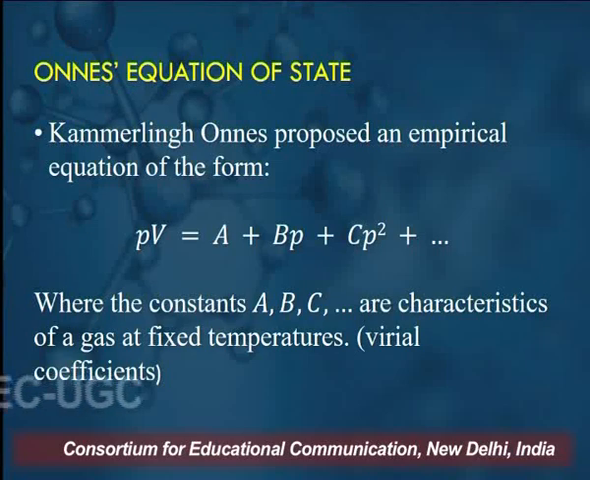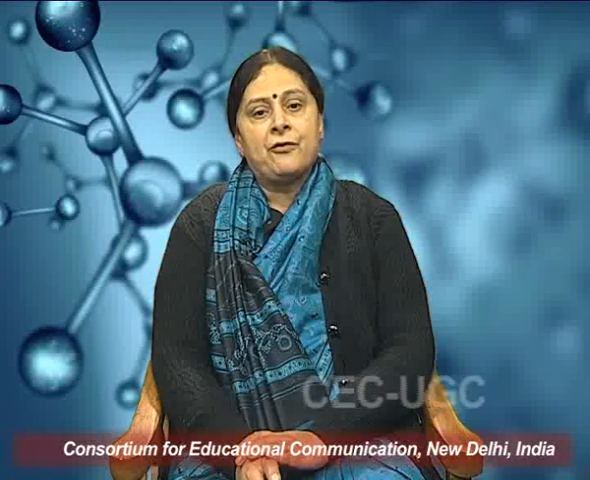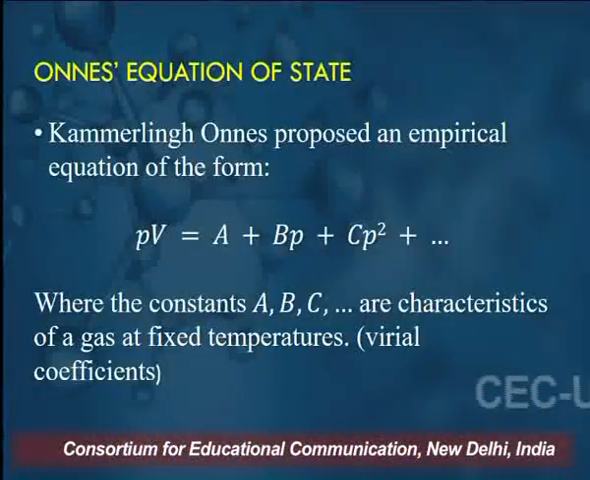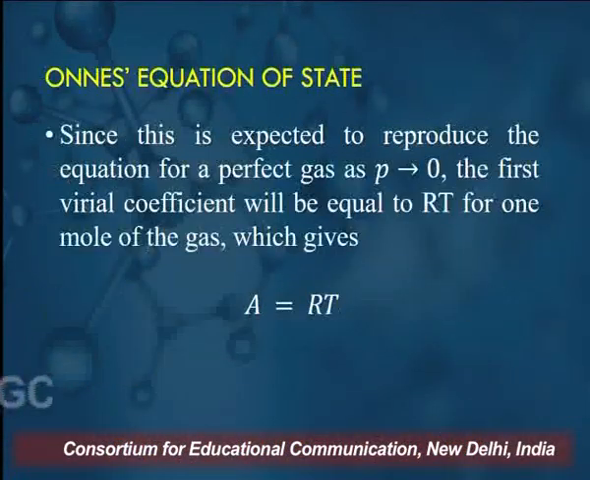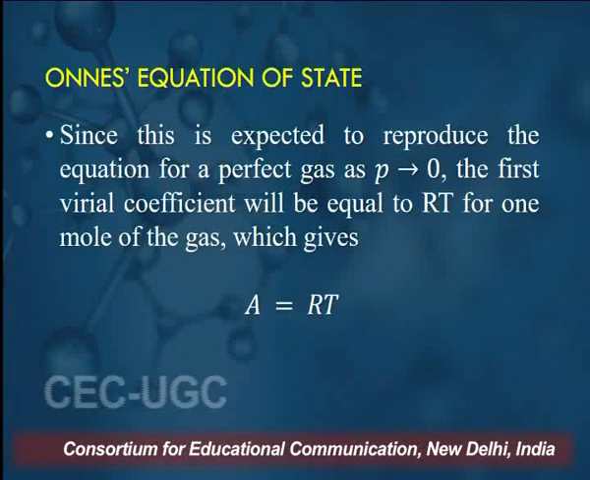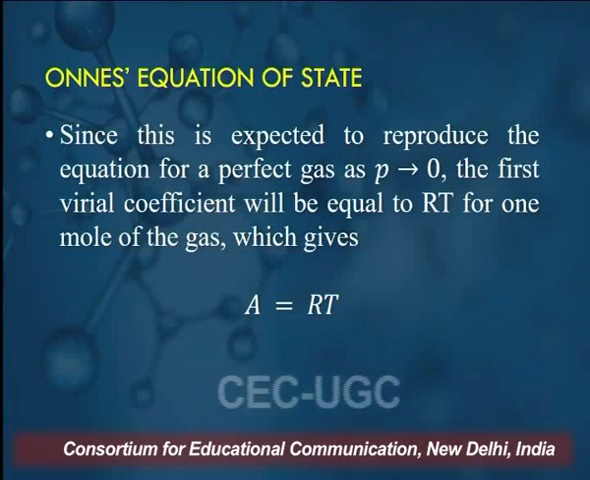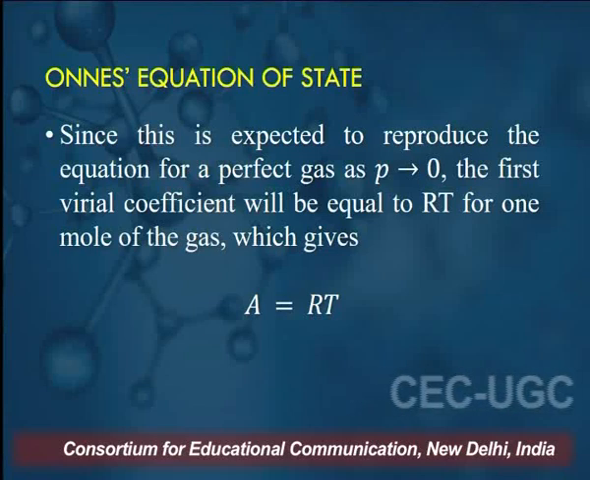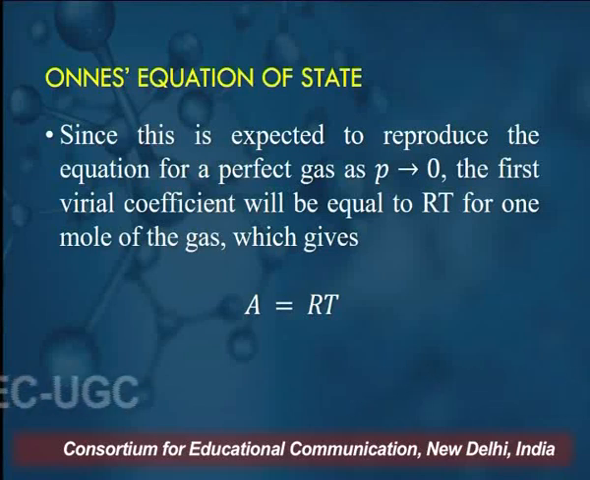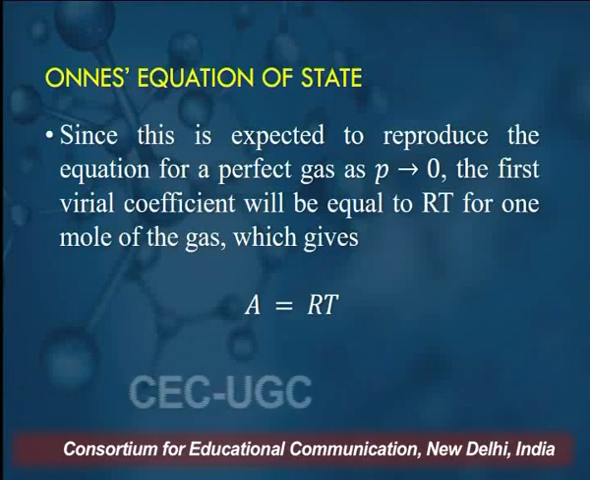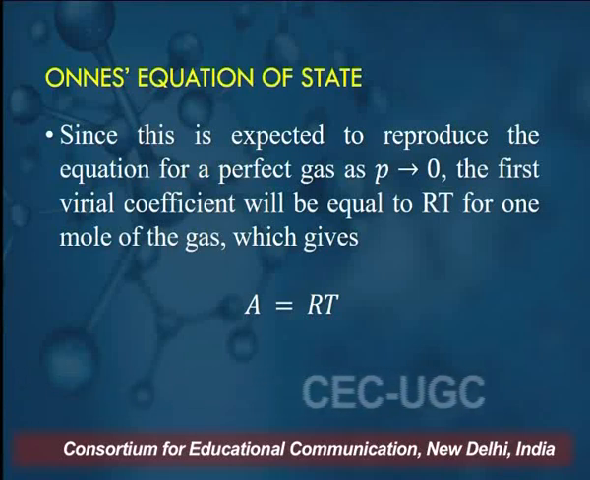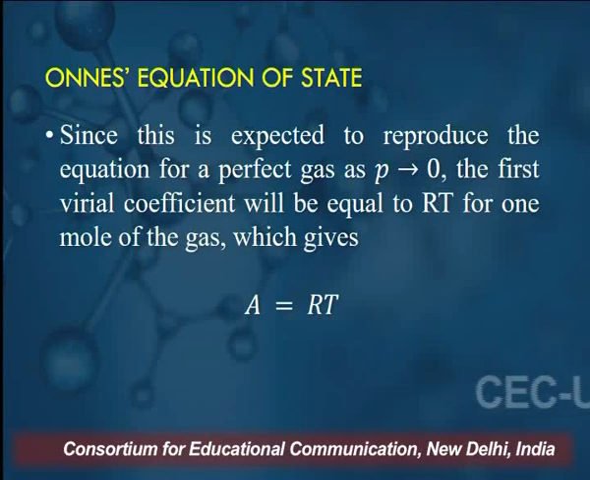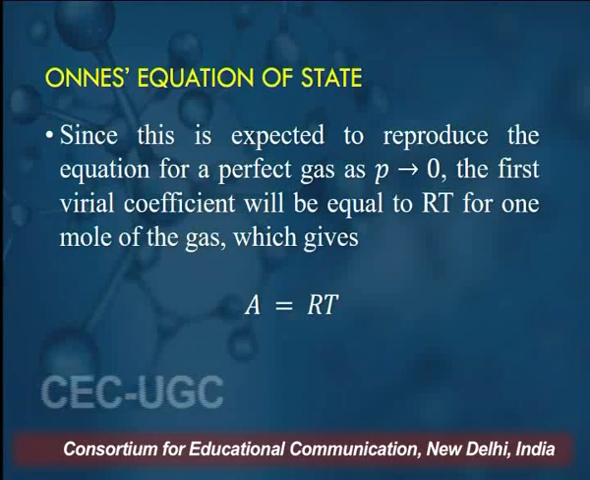Here the constants A, B and C are characteristics of a gas at fixed temperature and are called the virial coefficients. Since this equation is expected to reproduce the equation for a perfect gas when P approaches 0, the first virial coefficient, for 1 mole of the gas, has to be equal to RT.